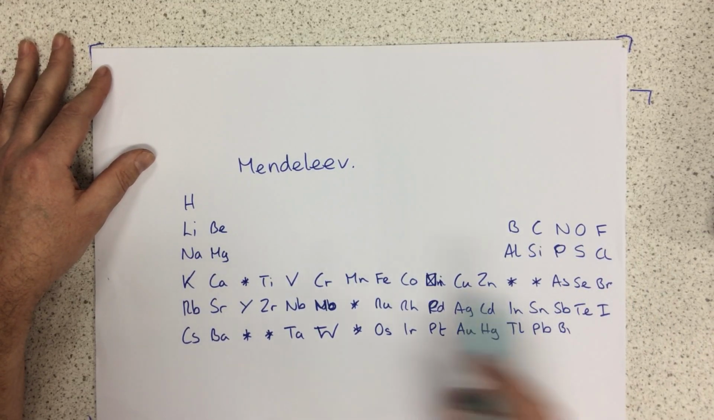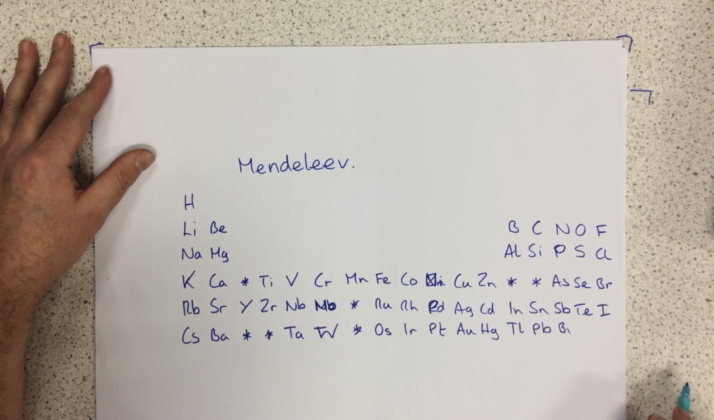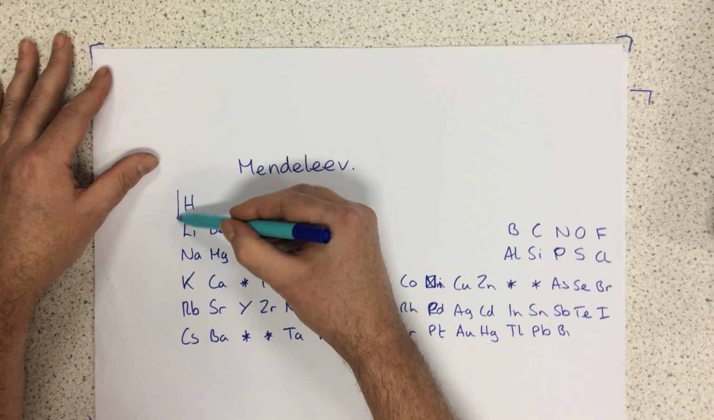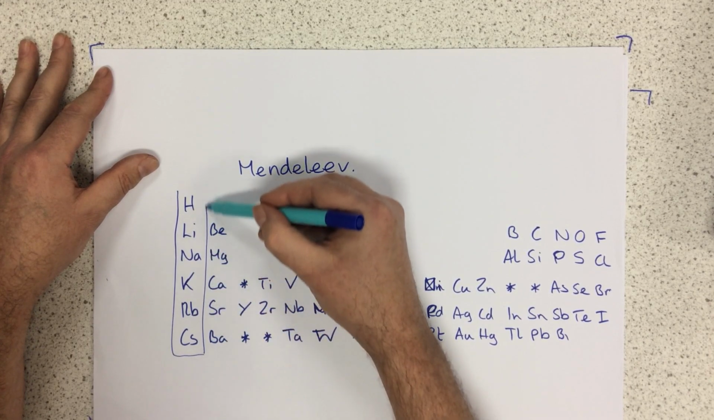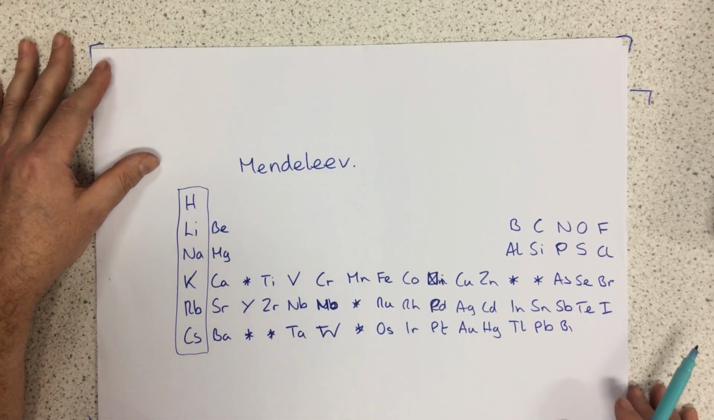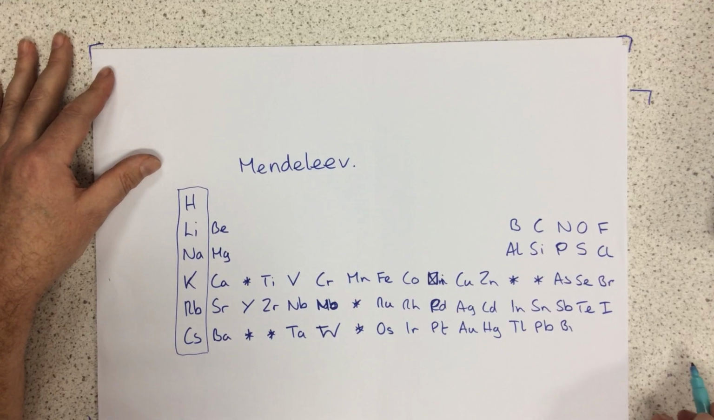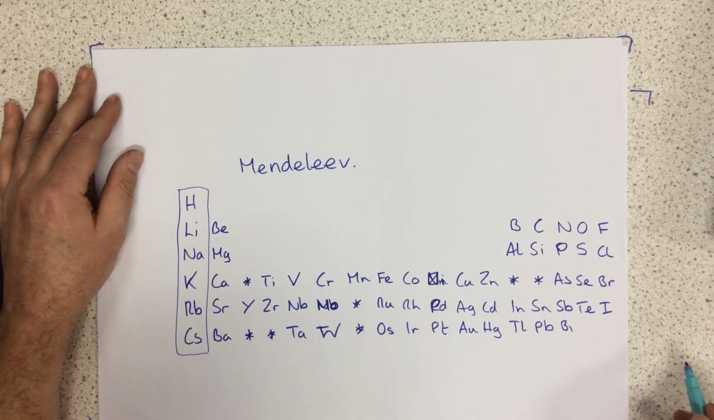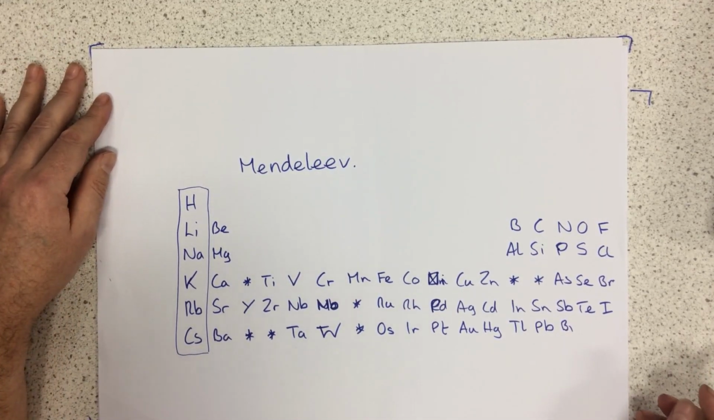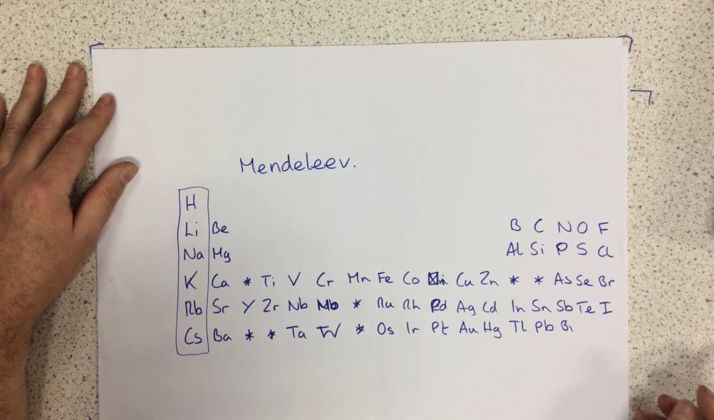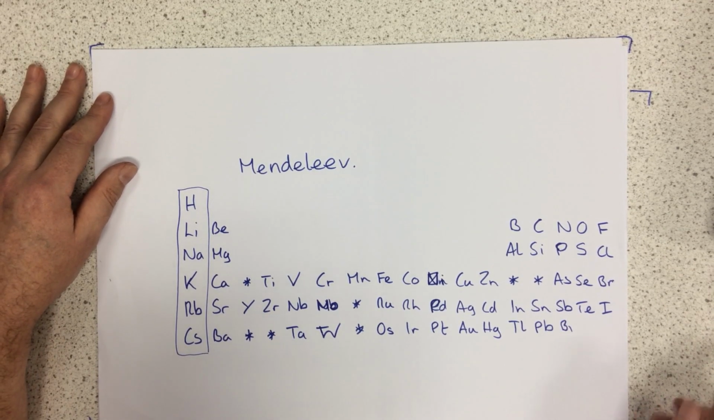But also, when he started to arrange them, he noticed patterns starting to occur. So he noticed that when he arranged them in this particular sequence, the elements in each column had similar chemical properties. For instance, he noticed that in the first column, all of the elements reacted with water to produce oxides. So not only did his periodic table show the order of elements by mass, but he also showed that they had similar chemical properties in each particular column.